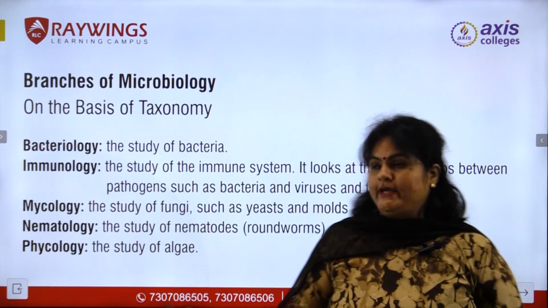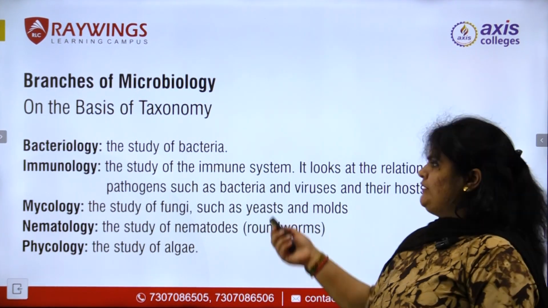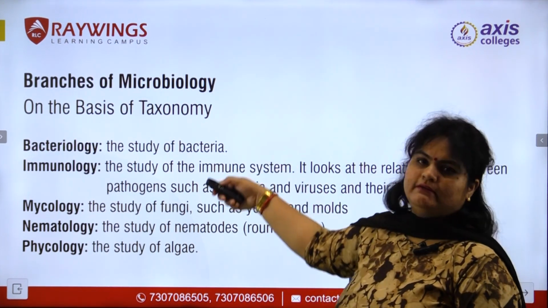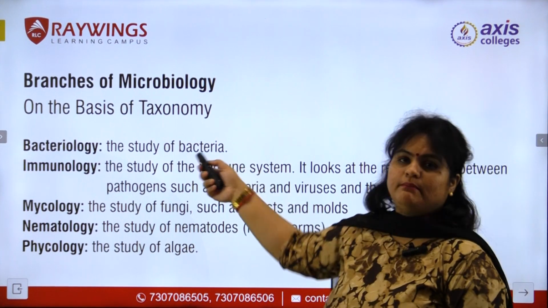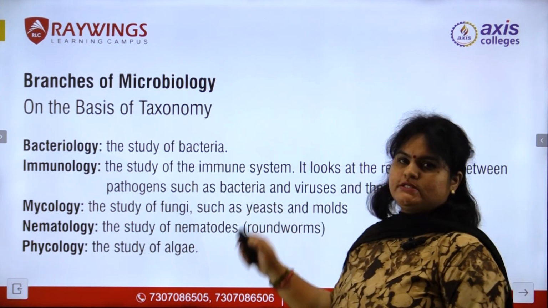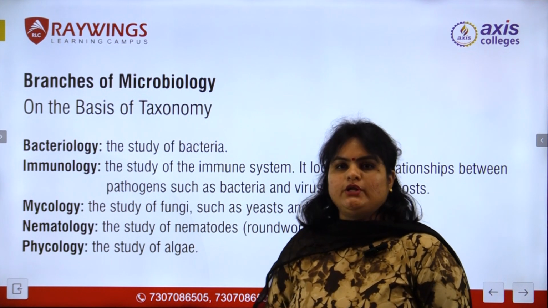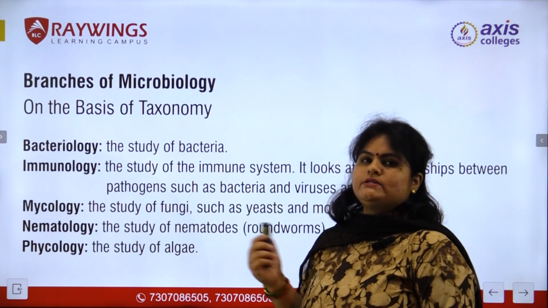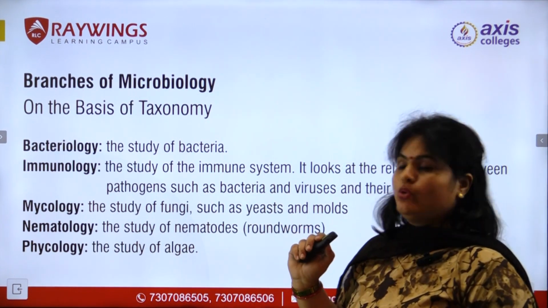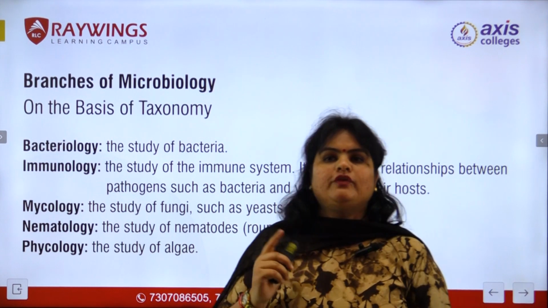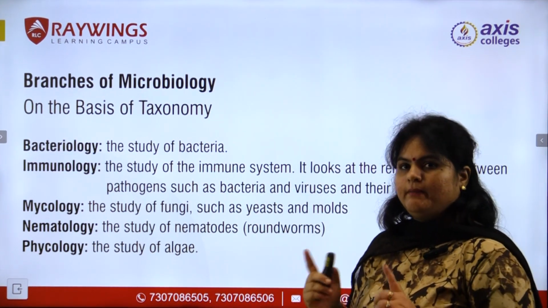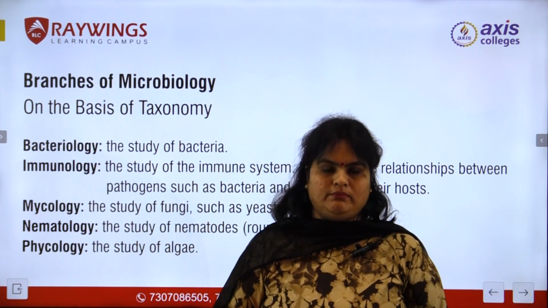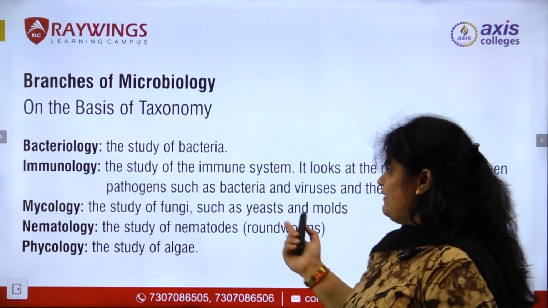There are branches of microbiology. So on the basis of taxonomy, means on the basis of their names, we have to know which are the types of microbiology. So first, there is bacteriology. As the name suggests, it means the study of bacteria, that is called bacteriology. Second one is immunology. Immunology means the study of the immune system. So here we are studying the microorganisms. So we have to study about the immunity against microorganisms like bacteria, like viruses.